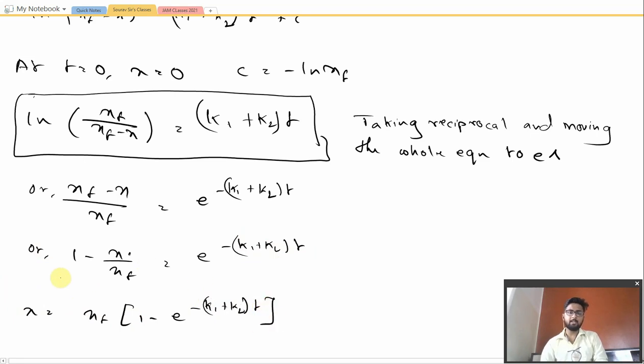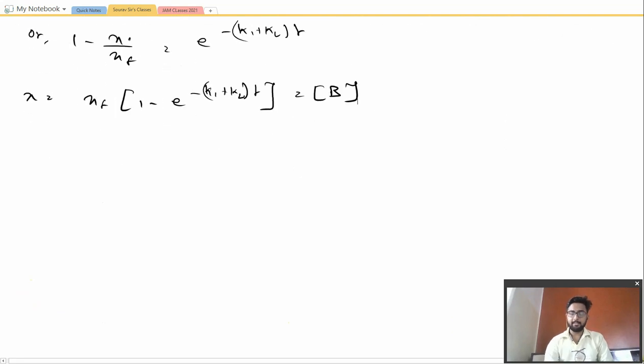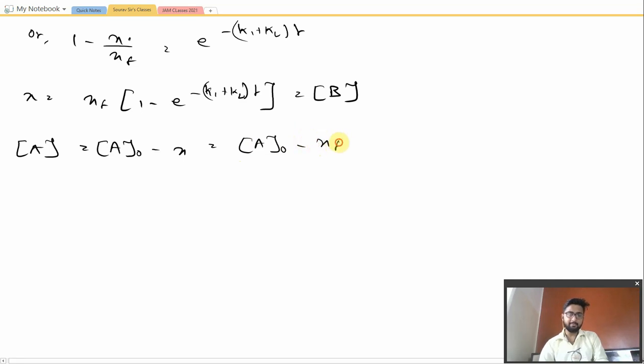From the starting of the derivation we know that at equilibrium, B had the concentration equal to x, so this would be the concentration of B. We also have to calculate the value of A. From the initial terms, A is equal to A naught minus x, which is equal to A naught minus xf into (1 minus e to the power minus (k1 plus k2) t).